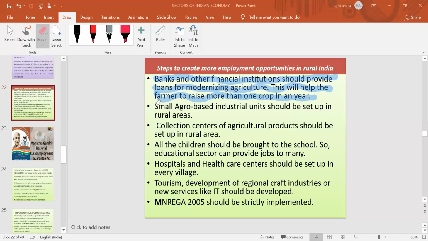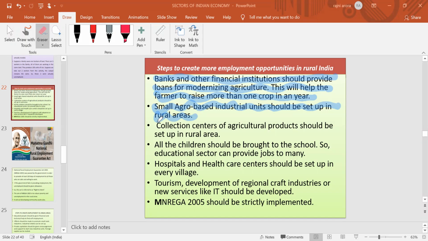Then some agriculture-based industries should be set up in the rural areas, so that the people of the rural areas can easily get some other kind of work rather than agriculture.